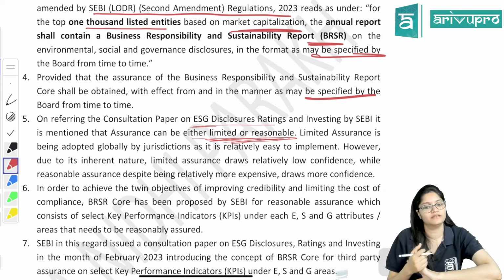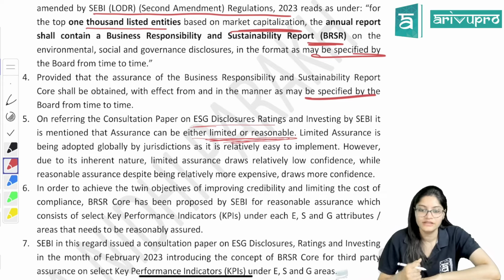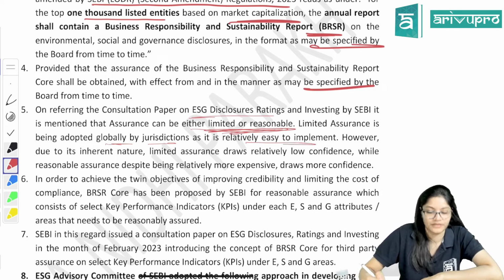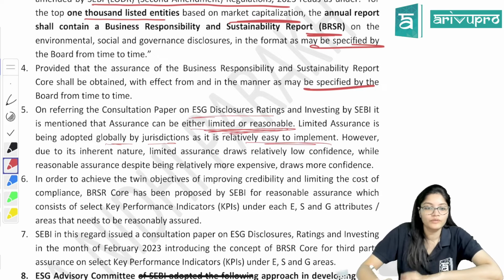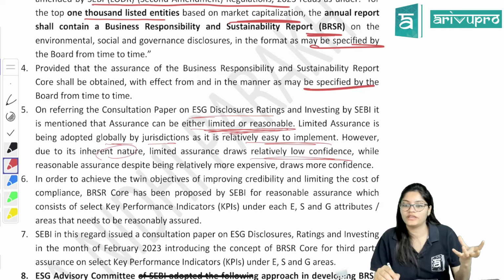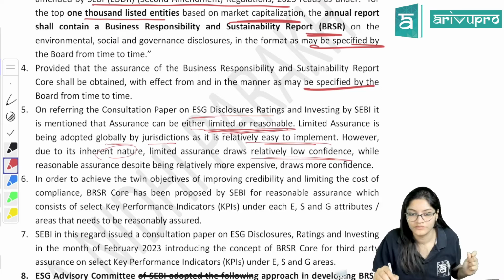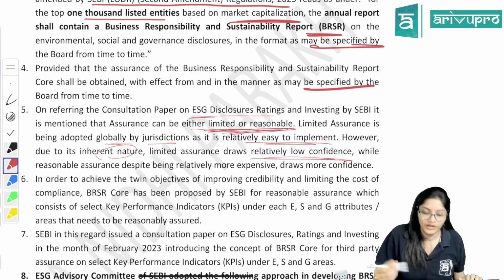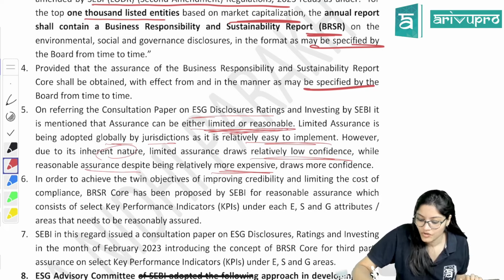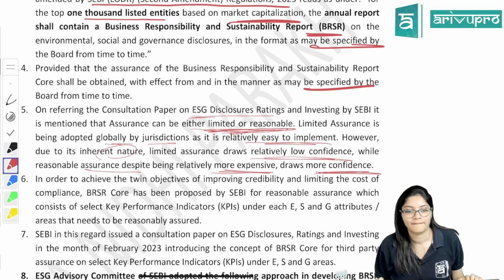The assurance can be either limited or reasonable, right? Limited assurance is being adopted globally by jurisdictions as it is relatively easy to implement. However, due to its inherent nature, limited assurance draws relatively low confidence because you are giving assurance on limited things only, right? While reasonable assurance, despite being relatively more expensive, draws more confidence.